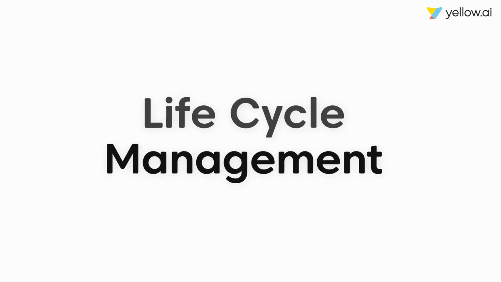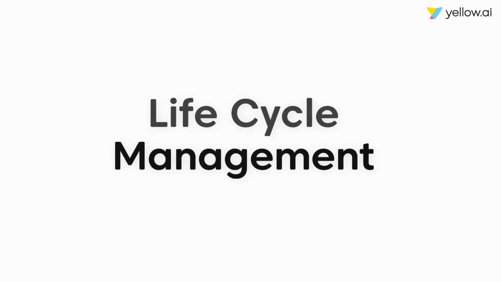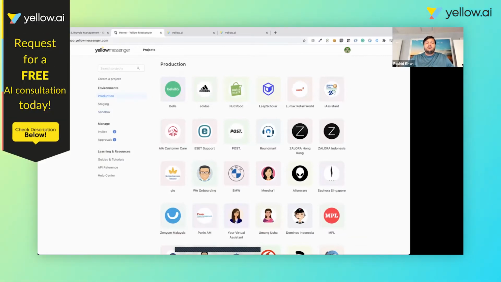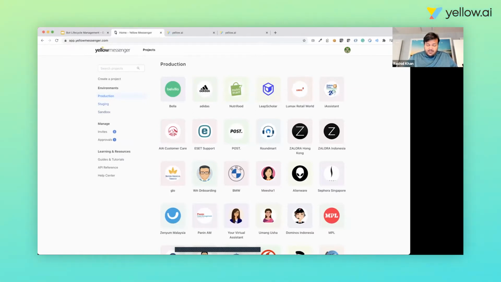Hi everyone. Today we're going to go through the bot lifecycle management on the Yellow.ai platform. Any bot which is created on the Yellow.ai platform resides in three major environments. There's a sandbox environment which is used for development. There's a staging environment which is used for internal showcases and marking major milestones. And finally, there's a production environment which gets used for deploying bots on the production setup.